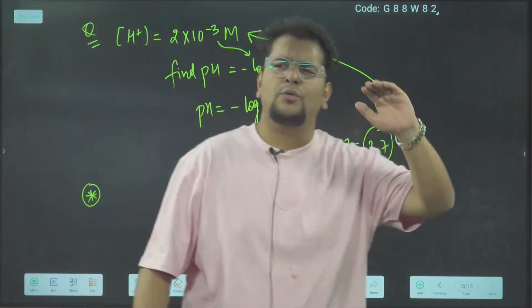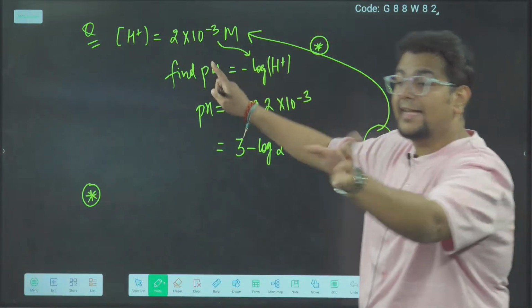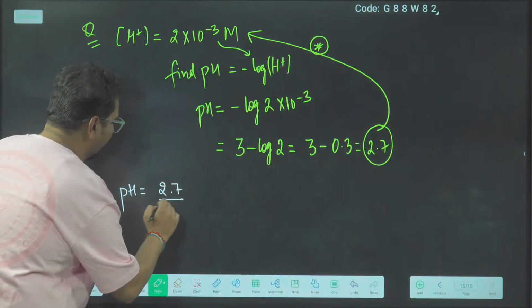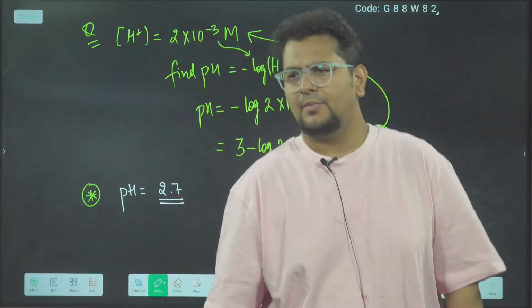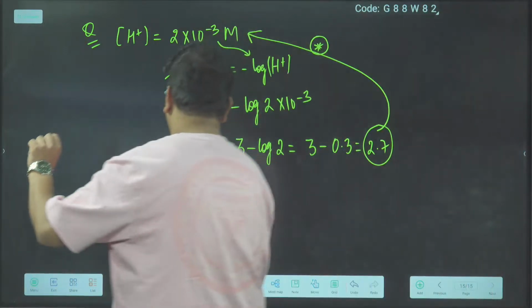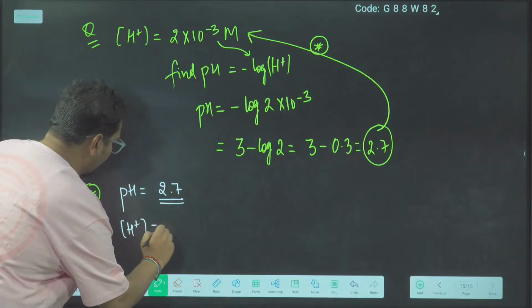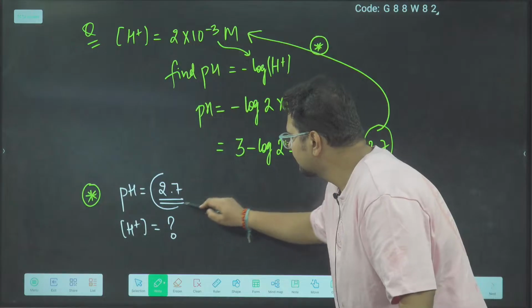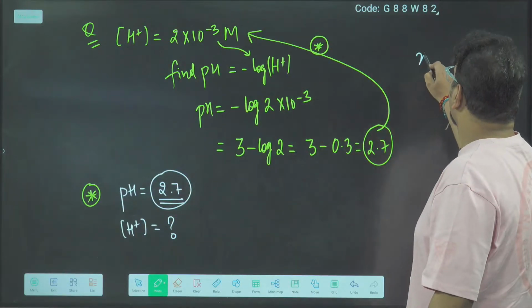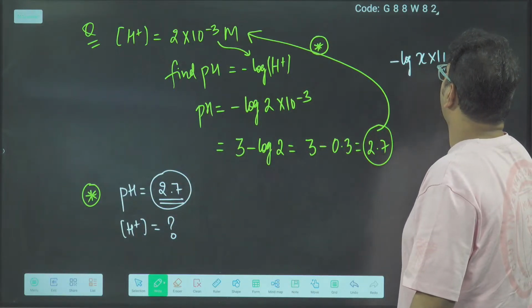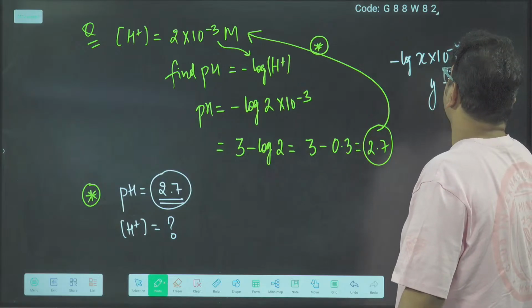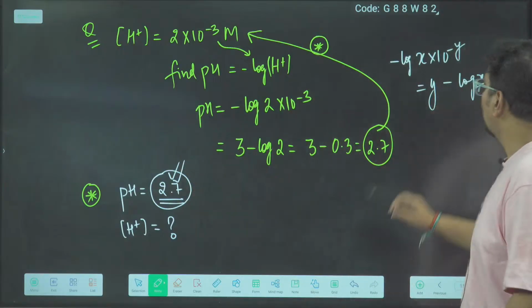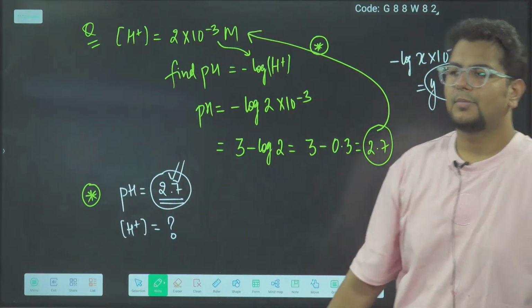So we are learning how to find H plus given the pH, like 2.7. So listen carefully. If the pH is 2.7, how to find the H plus concentration? The fundamental idea is I have to convert this number into the form y minus log x, if the concentration is x into 10 power minus y. I want to convert this number into y minus log x form. Listen very carefully.